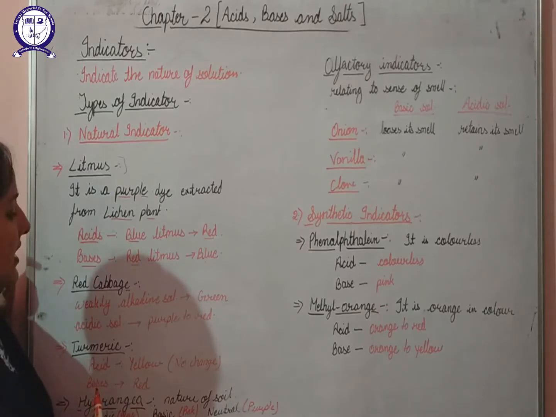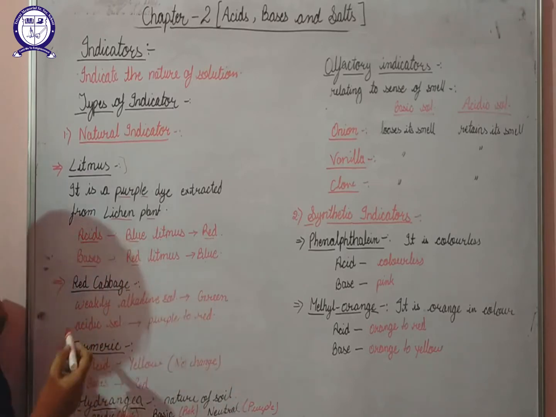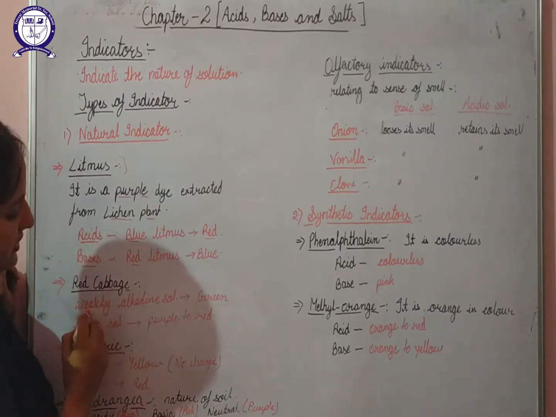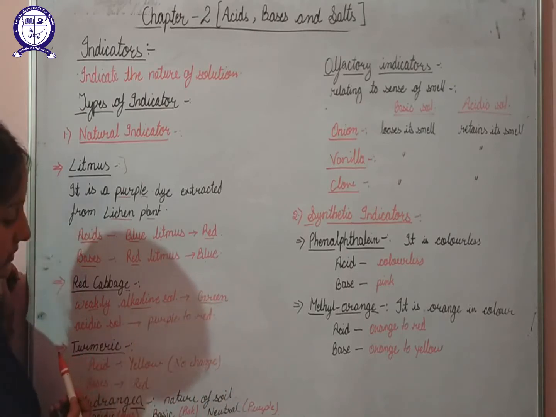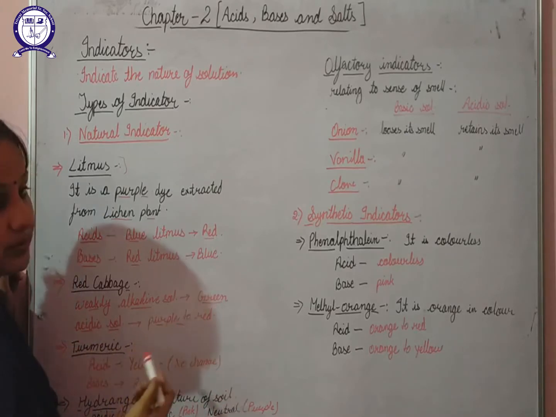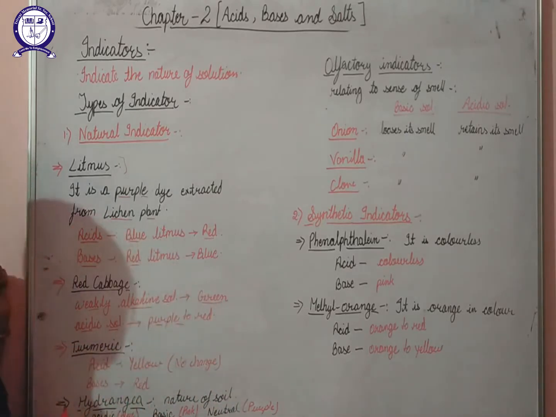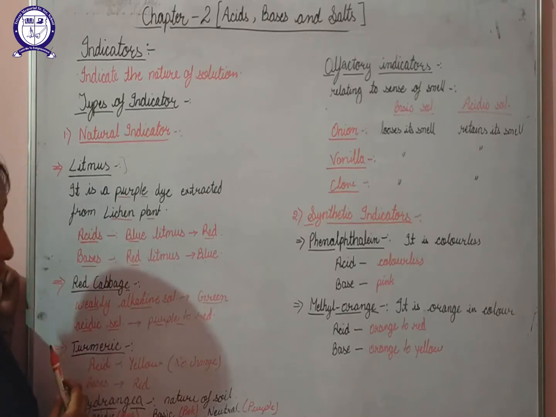Next is red cabbage. This red cabbage also changes its color. In the case of a weakly alkaline solution, its color changes to green. And in case of an acidic solution, its color changes from purple to red, depending on the acidity of the solution.